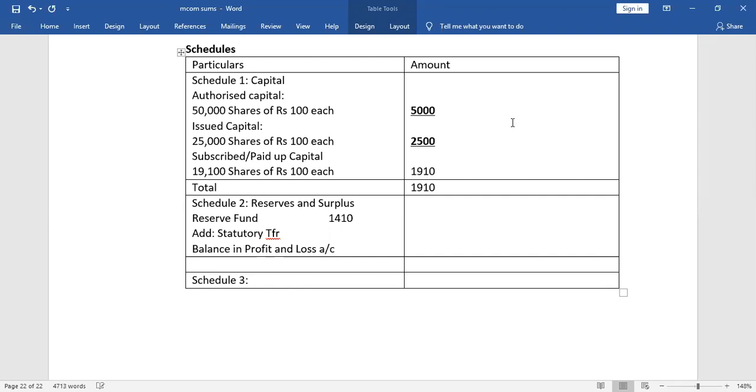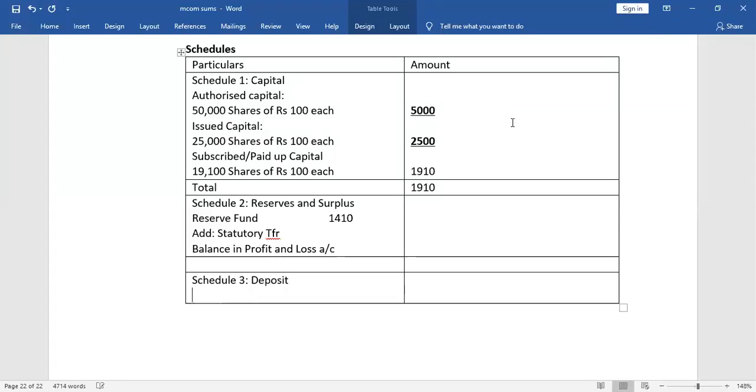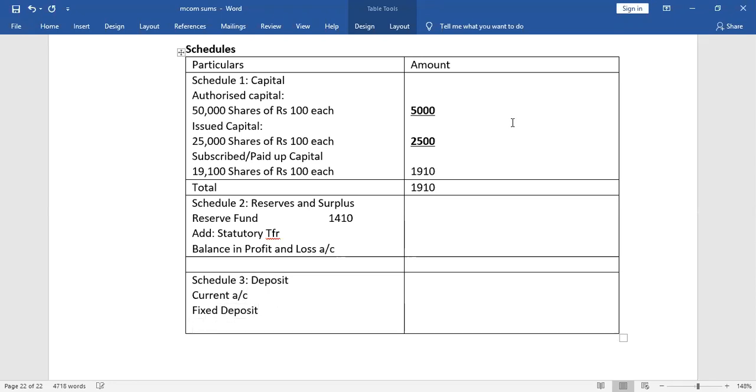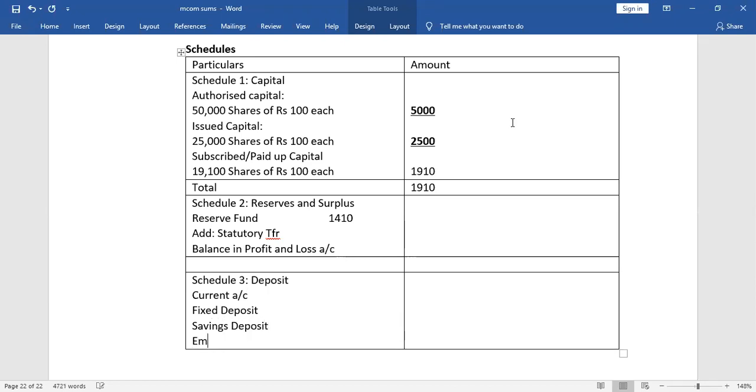Schedule 3 is what? After reserves and surplus, the next schedule in the balance sheet is deposits. In deposits we may have current account, fixed deposit, saving deposits, and employee security deposit.